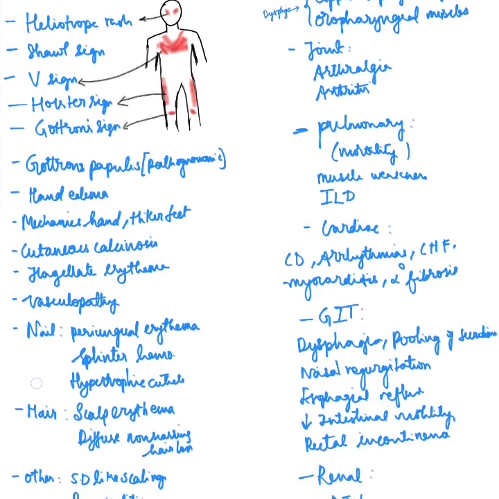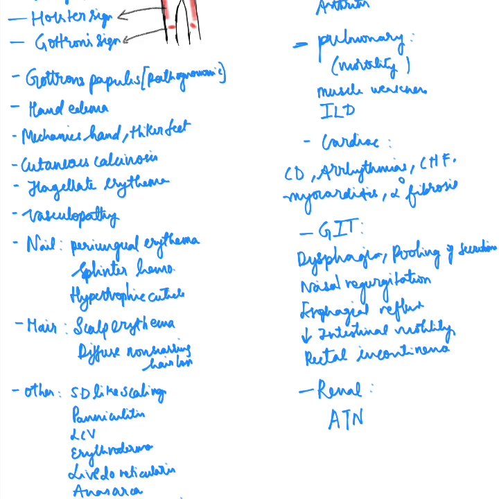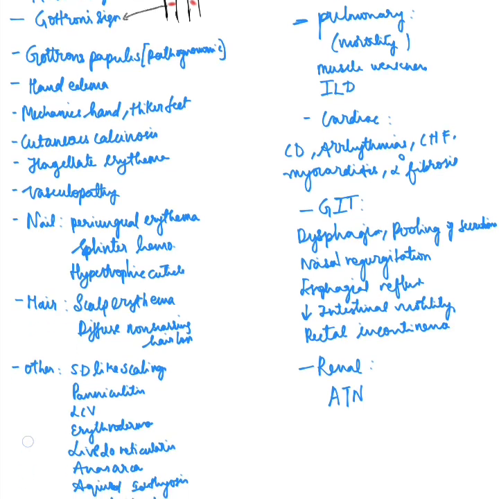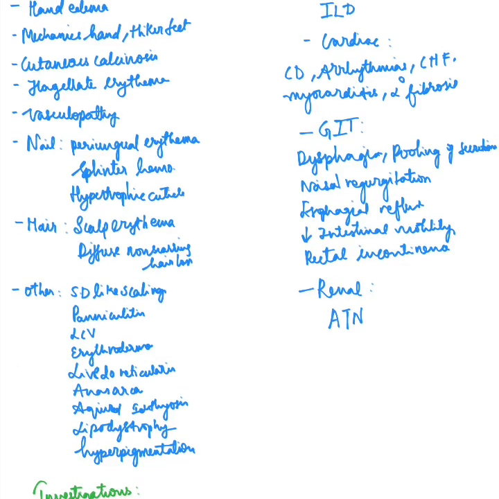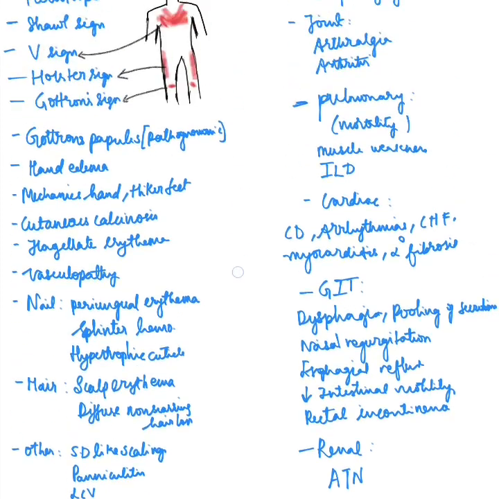And coming to the nail changes, there is periungual erythema, there can be splinter hemorrhages, and hypertrophic cuticle, which are dystrophic and ragged. Then scalp changes include scalp erythema and sometimes even diffuse non-scarring hair loss. And other features that can occur include seborrheic dermatitis like scaling in the seborrheic areas, panniculitis, leukocytoclastic vasculitis, erythroderma, livedo reticularis, anasarca, acquired ichthyosis, lipodystrophy, and hyperpigmentation.